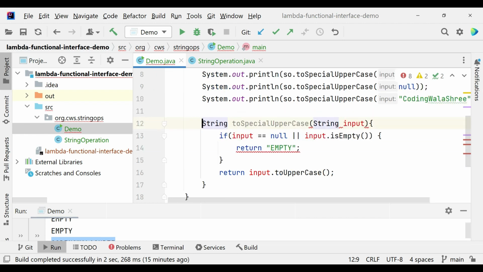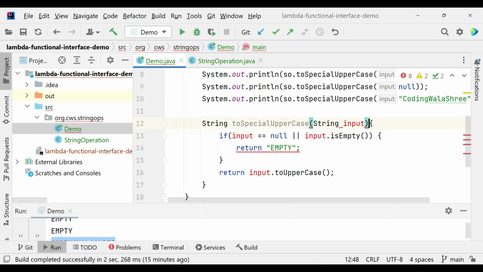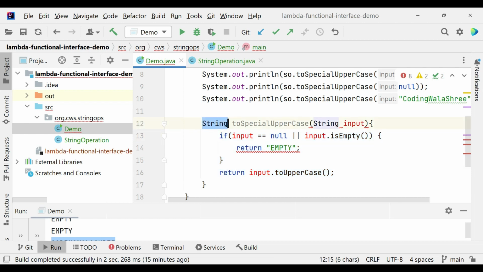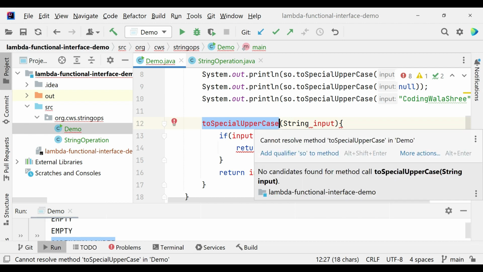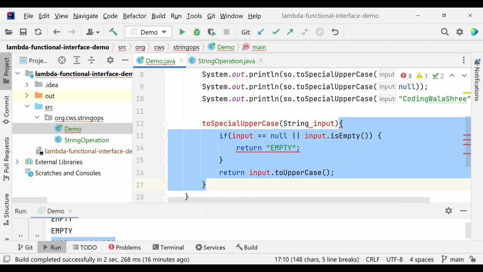Then the Java 8 compiler already knows what the return type of the block of code is, right? It can infer that the return type of this function will be string. So I'm again getting rid of this. So what we are left with is the name of the function. Will it really matter to the compiler? Because we are using the block of code only once, right?